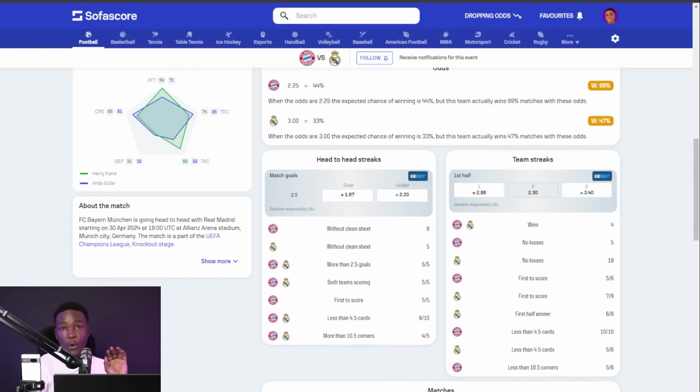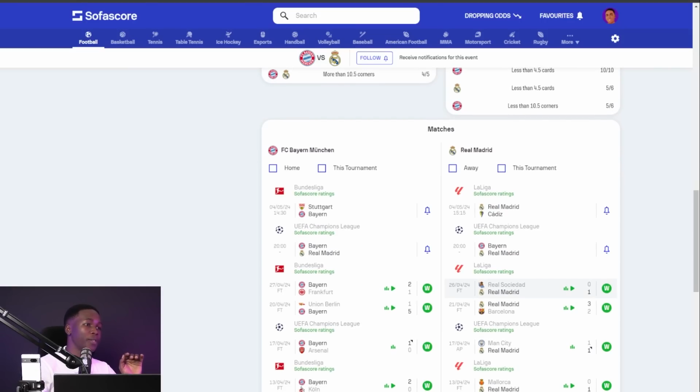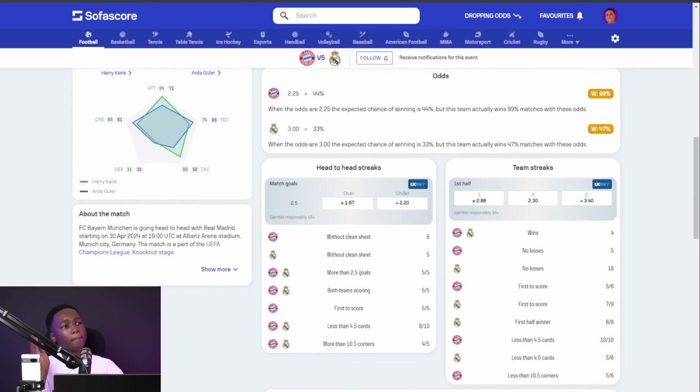And if you scroll down, you are able to see that on your SofaScore app, okay? Real Madrid coming into this game, their last win was against Real Sociedad, 3-2, 1-1, won in extra time, in which they eliminated Manchester City, and then a 1-0 win. And then for Bayern, they also had 2-1, 5-1, 1-0, 2-0.